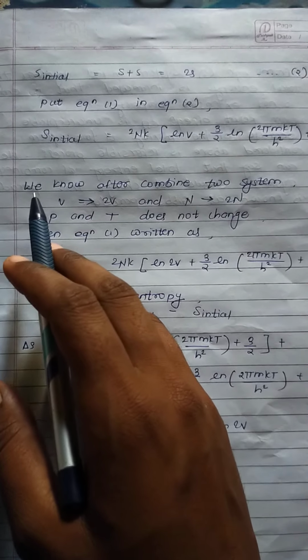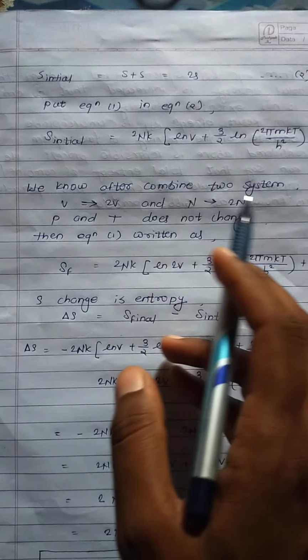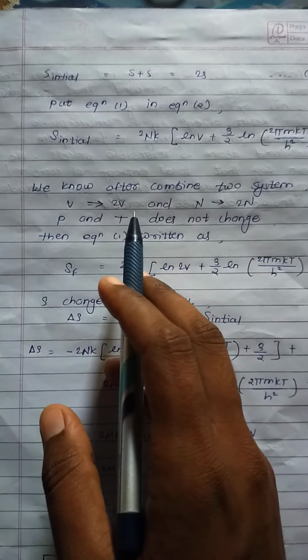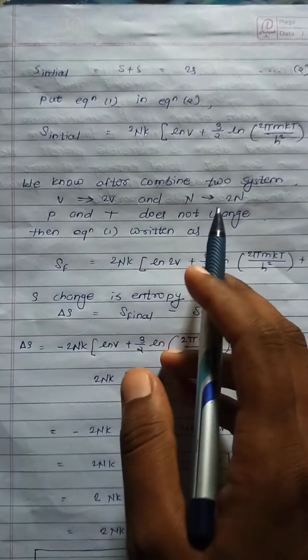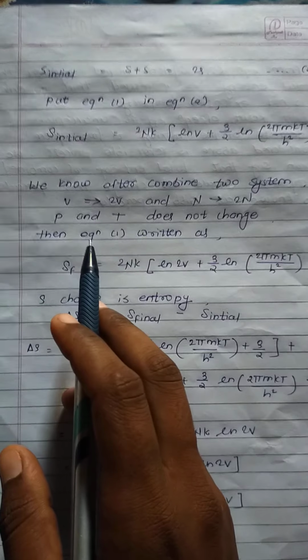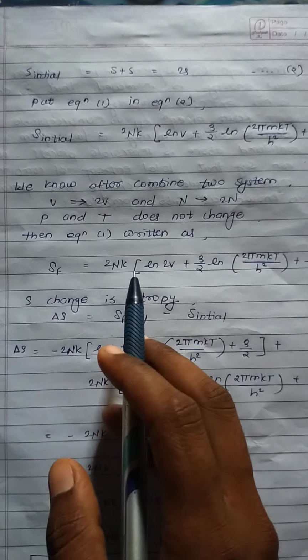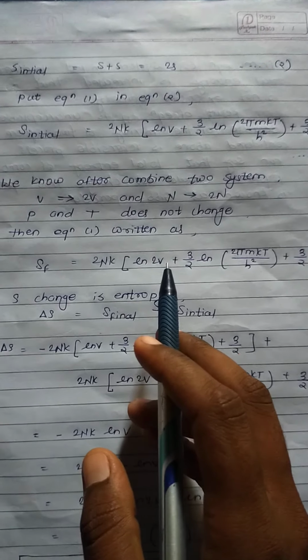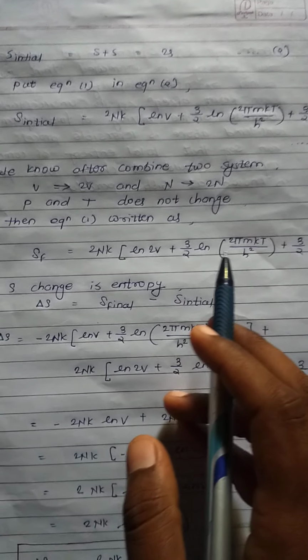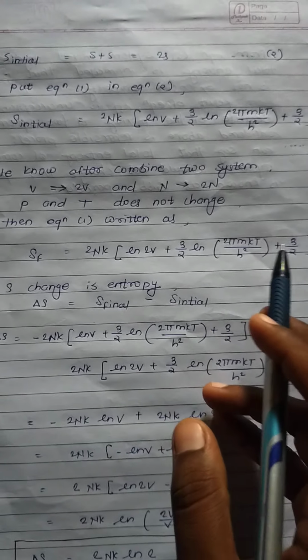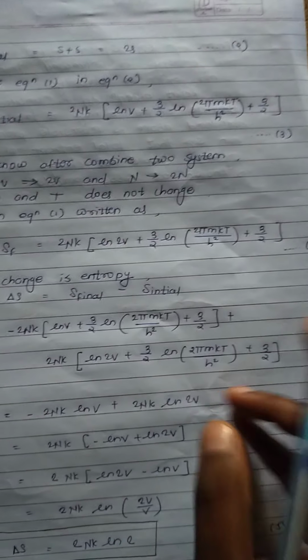We know after combining the two systems V tends to 2V and N tends to 2N, while P and T do not change. So equation 1 is written as S final = 2nk [ln 2V + 3/2 ln(2πmkT/h²) + 3/2], equation number 4.